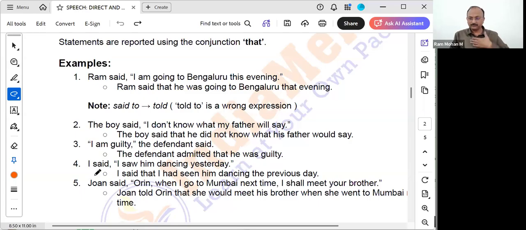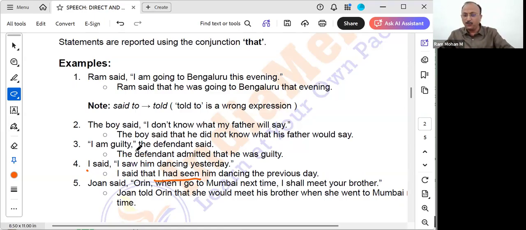I said, I saw him dancing yesterday. So I said that. After said, the conjunction that is added. But here it is there in the simple past. I saw him. See, saw. That is simple past, it will become past perfect. Simple past will always get converted to past perfect. And present continuous will get converted to past continuous because already it is the past tense. So it has to become past of past.